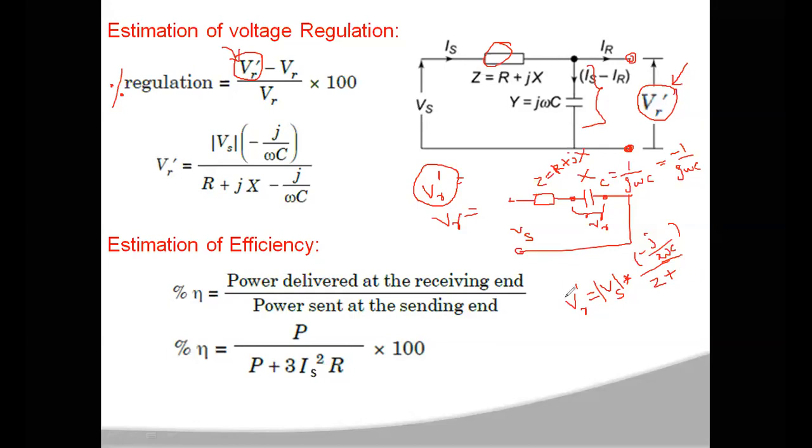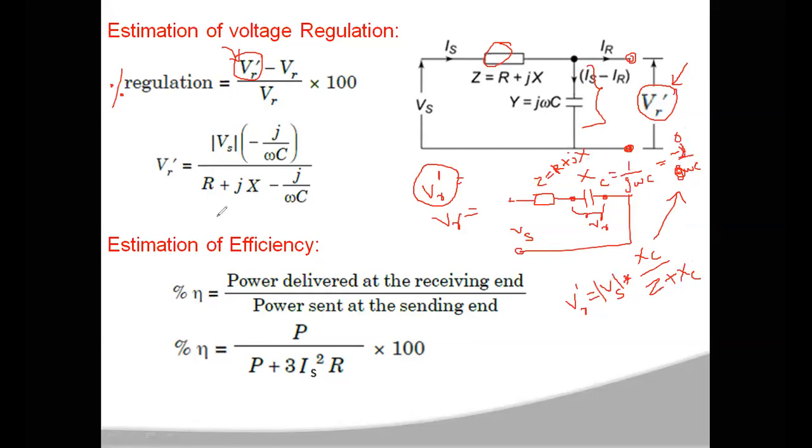You can also write this as XC by Z plus XC, where XC is minus j by omega C and Z is R plus jX.